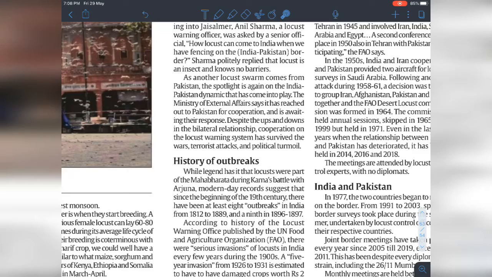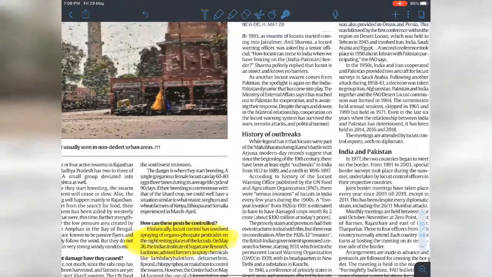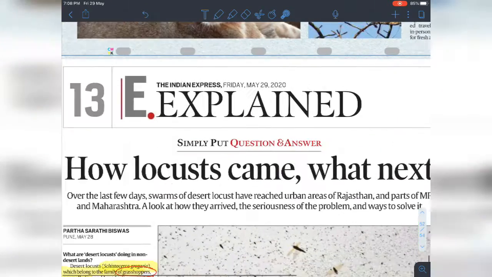You can read much more in the Indian Express today, Friday, May 29, 2020, in the Explained section, page number 30. You will also find it on any website or Telegram channel.